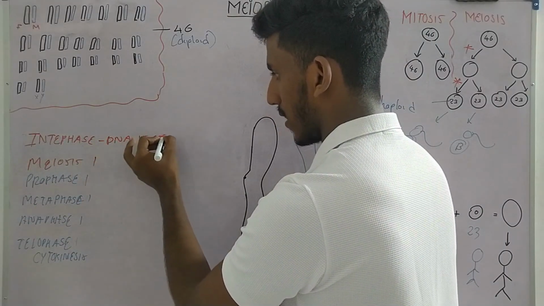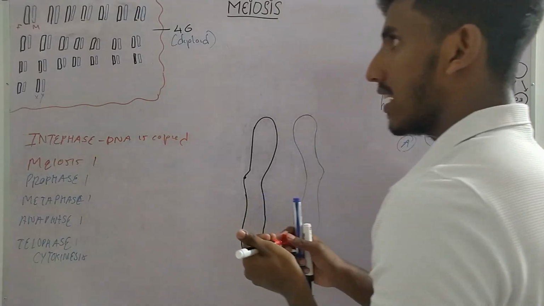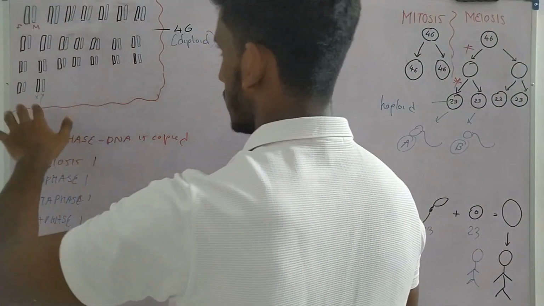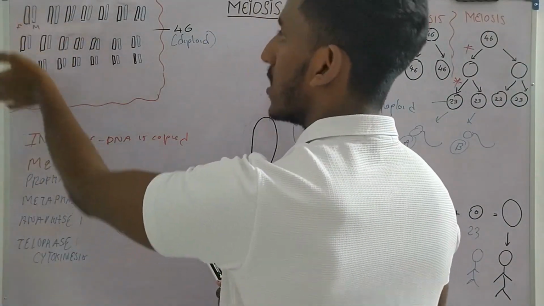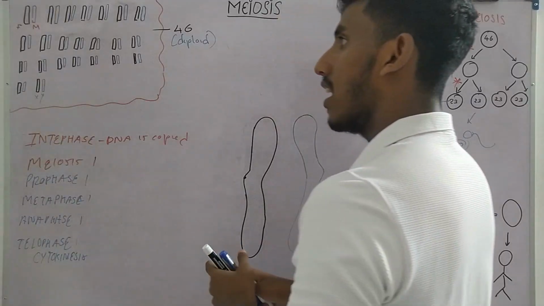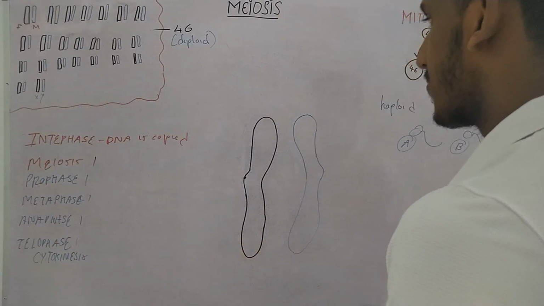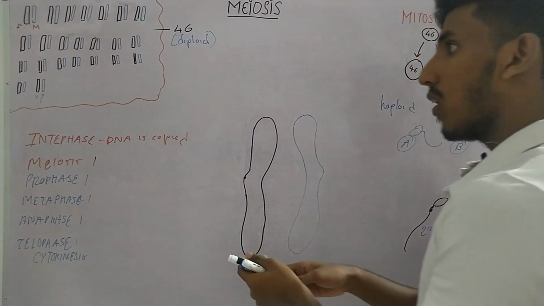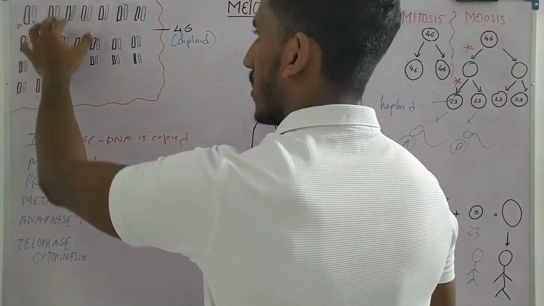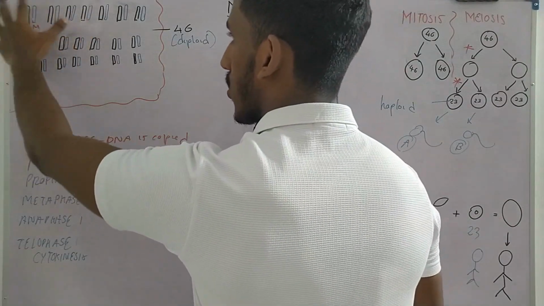So DNA is copied. Now all the DNA that is present in all these chromosomes, the mother's chromosome, the father's chromosome, all the DNA here are copied. Now when they are copied, how are they going to look like? Let's take only one chromosome set.